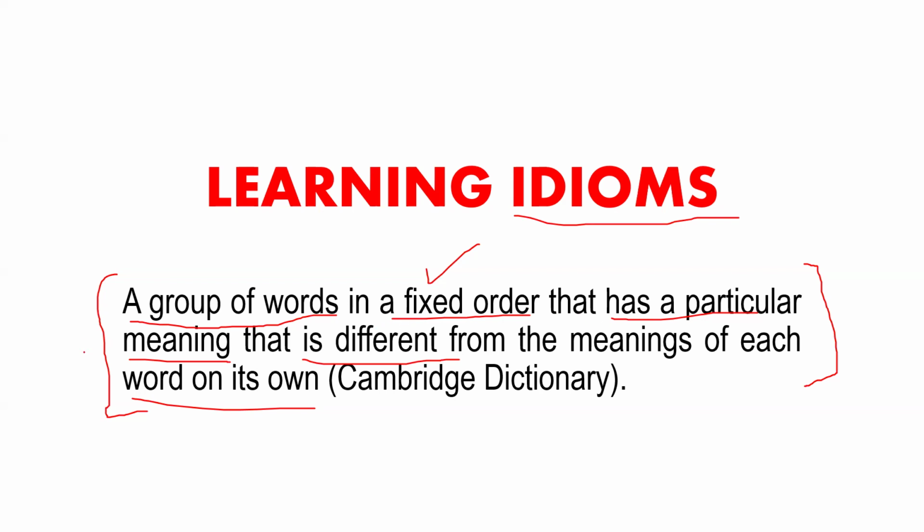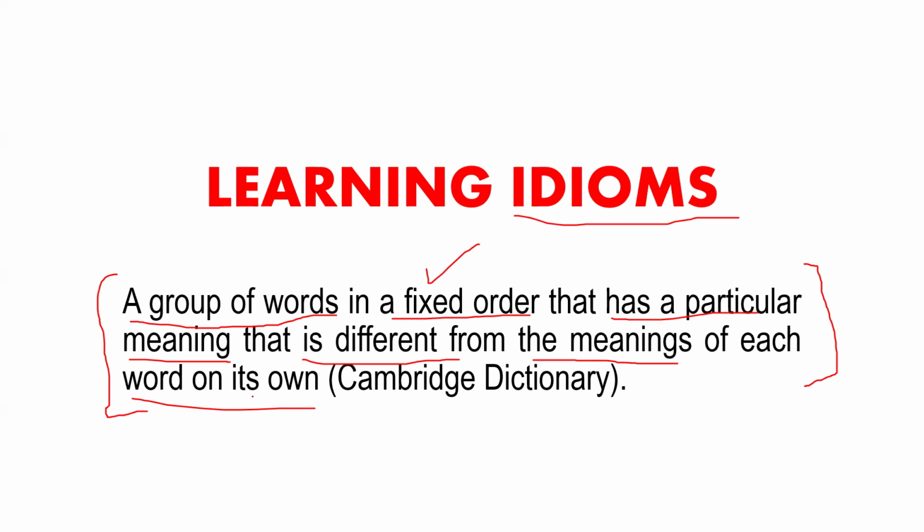They have some specific meaning, like a bed of roses. You cannot basically take out this meaning from this expression that there is a bed and on it there are different types of roses, and you say it a bed of roses. So, such a group of words that are placed in a fixed order have different meanings from each word on its own.